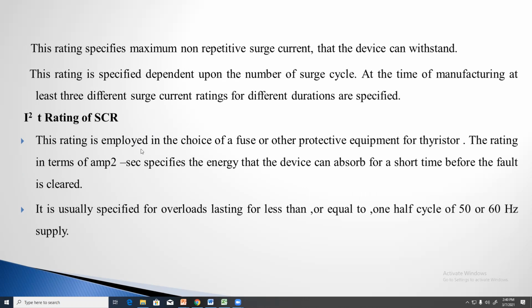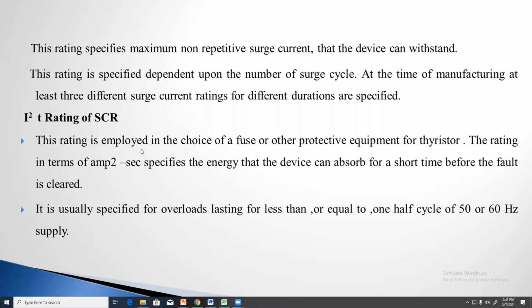Before that SCR, we are using a fuse for protecting the SCR. We have already seen the protection of the SCR. The fuse is connected in series with the thyristor, and the I square T rating of the SCR and the I square T rating of the fuse should be synchronized. It is clear.